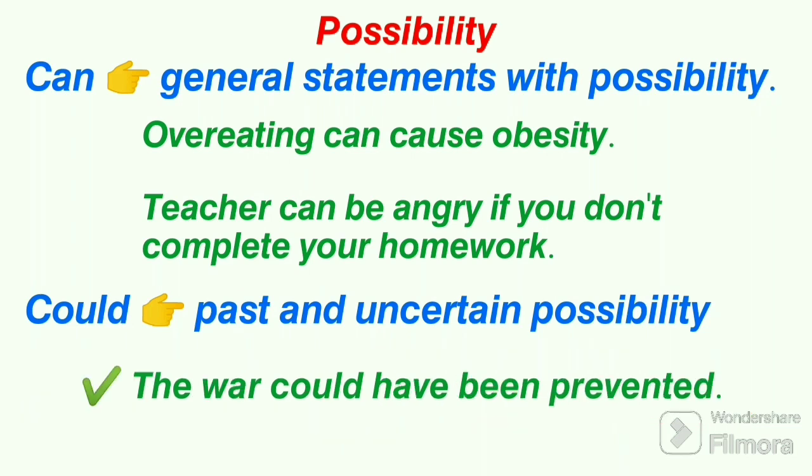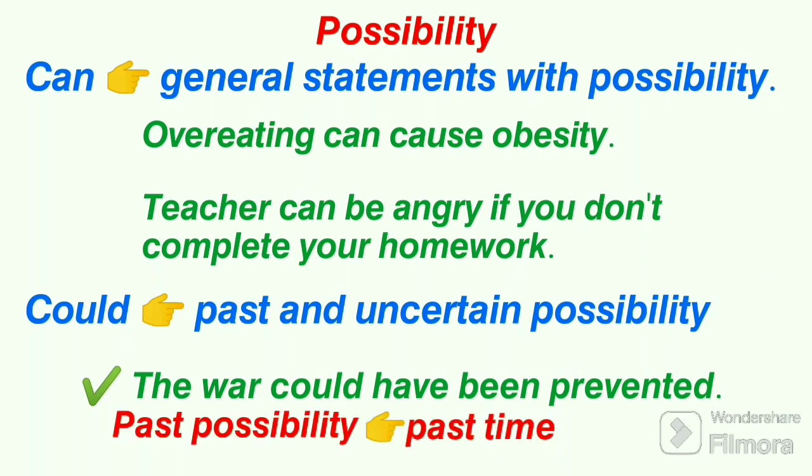Next example, the war could have been prevented. This sentence talks about past possibility because the war happened in the past time, so it could have been prevented.